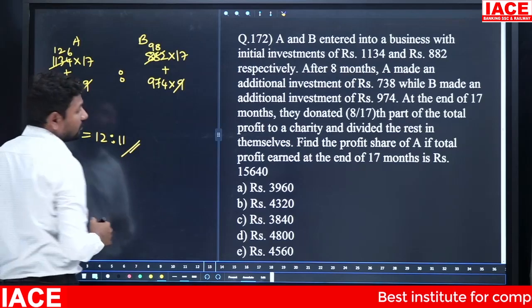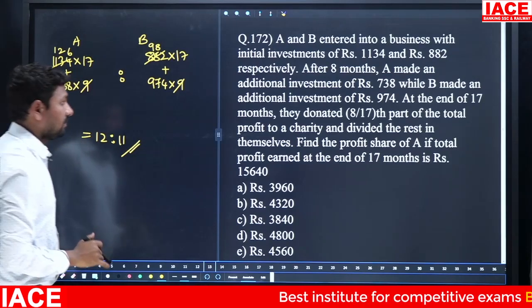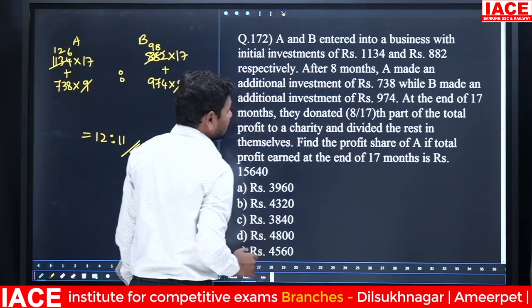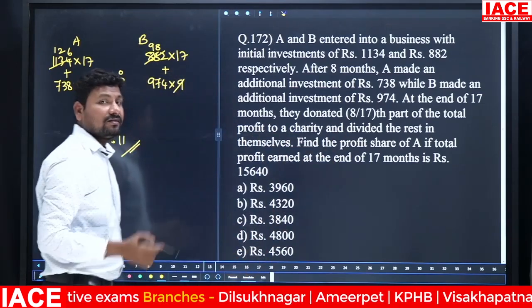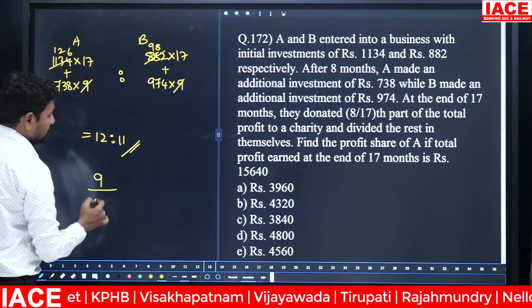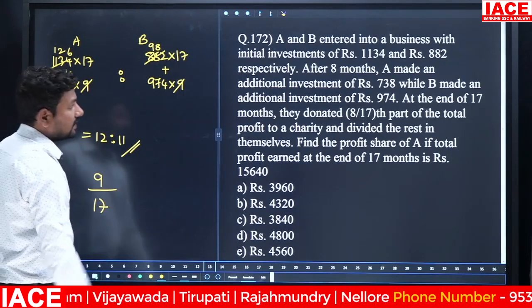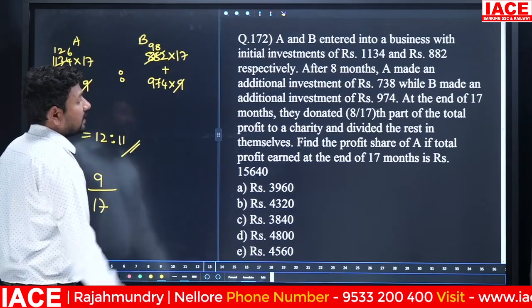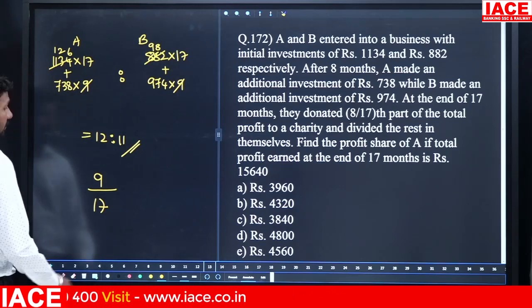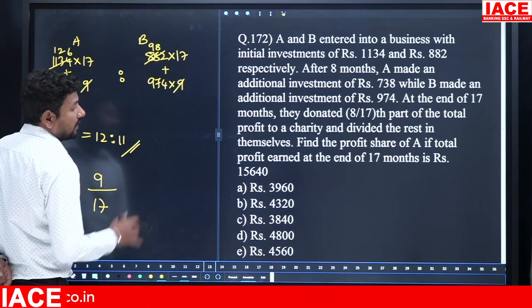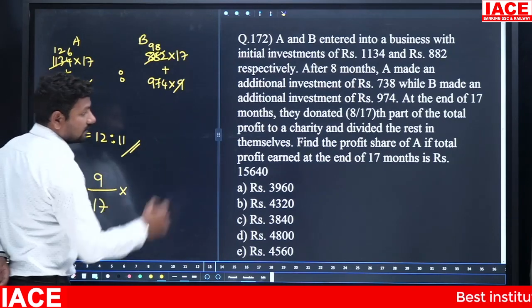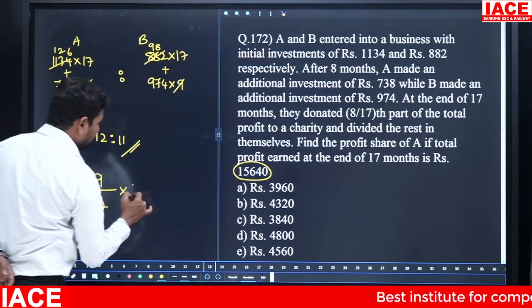The profit ratio you will get is 12:11. Then the simplification remains. At the end of the 17 months, they donated 8 by 17 of the total profit to charity, and they divided the rest among themselves. Donated 8 by 17 means the remaining is how much? 9 by 17. Find the profit share of A. Finding the share of profit means how much part? 9 by 17 of the total profit.